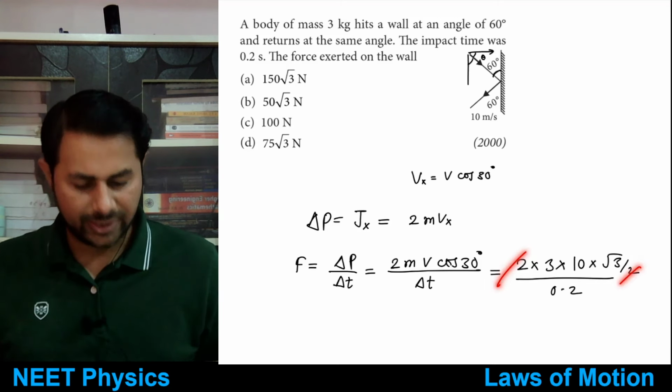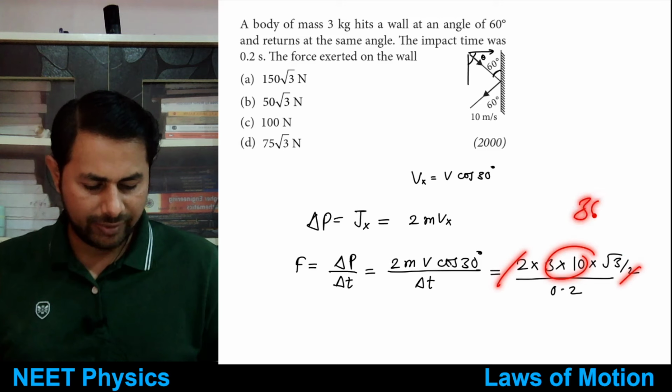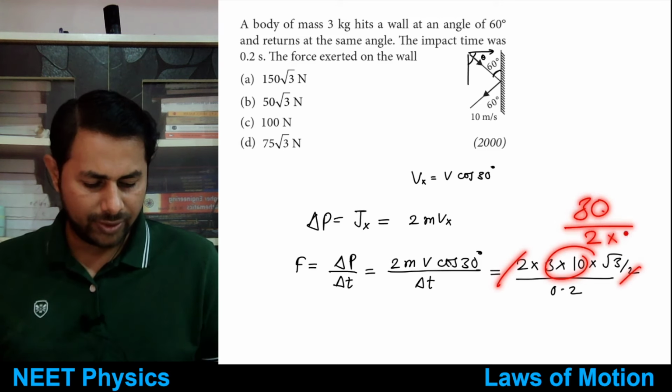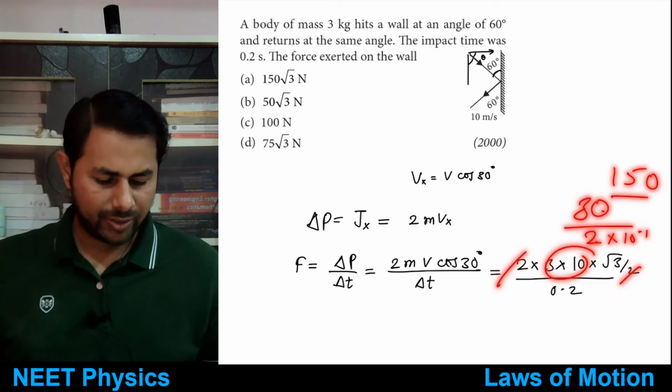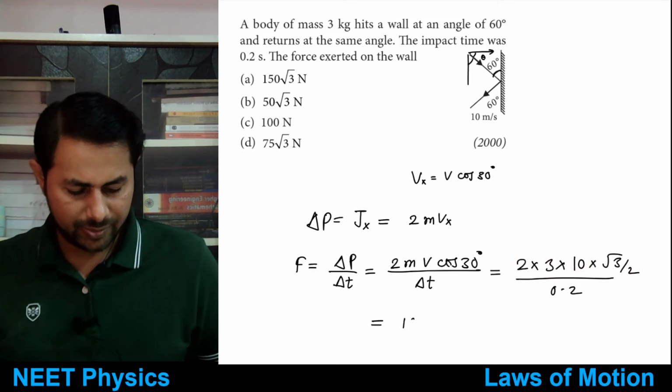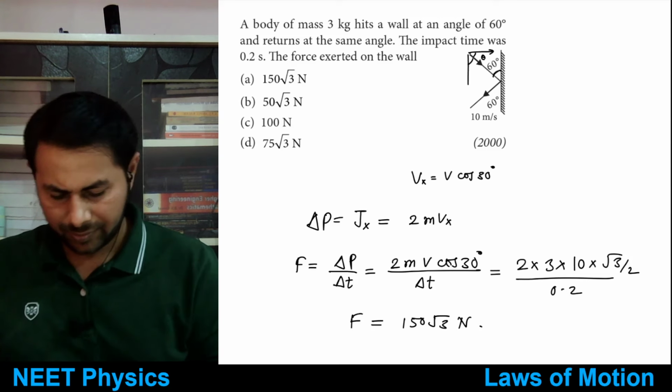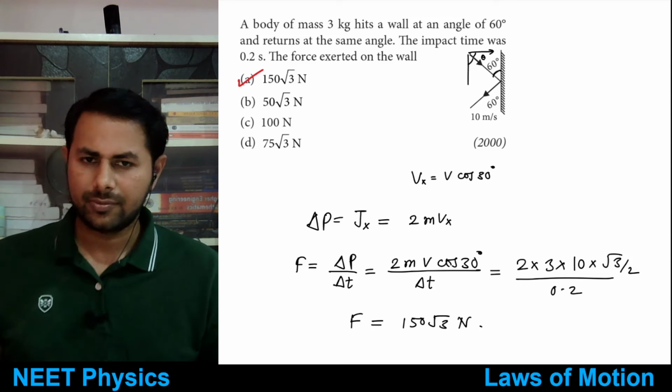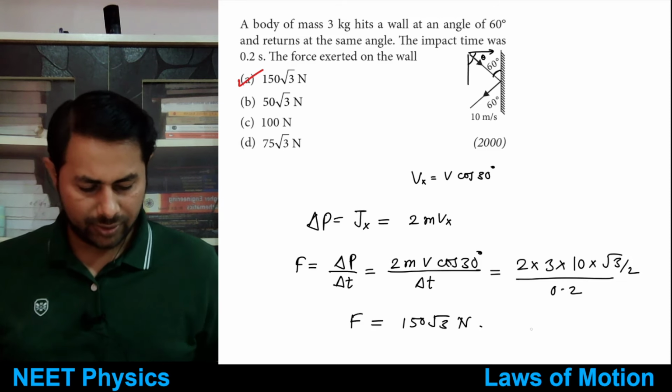So the 2 gets cancelled. This is 30 divided by 0.2, or 2 into 10 raised to minus 1. So that's 150, 150 root 3. So that's the answer. Okay, this is very simple.